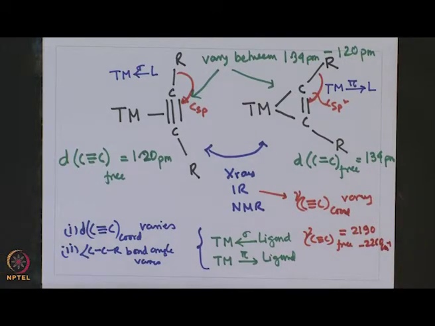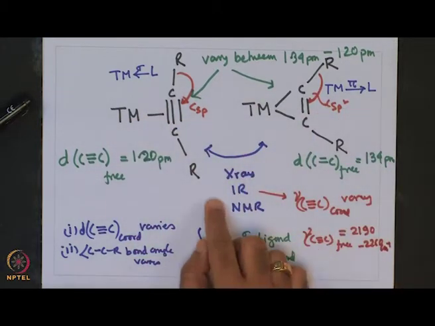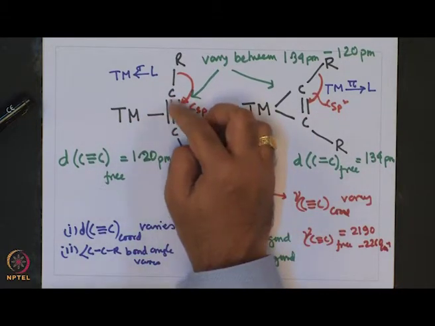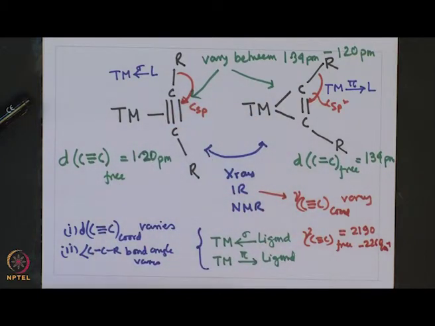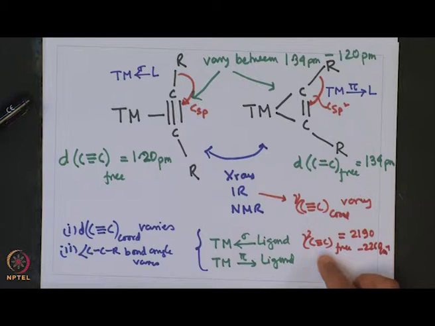So, as a result of these two structures in infrared spectroscopy, one can see the C triple bond C stretch to be significantly reduced compared to the stretch of the free, uncoordinated acetylenic moiety. So, one can look at these IR, NMR and X-ray assignments, and one can distinguish between these two forms of the alkyne compounds depending on the change in the bond length and bond angle, which results from the interplay of these two interactions, leading to a change in the hybridization of the carbon.